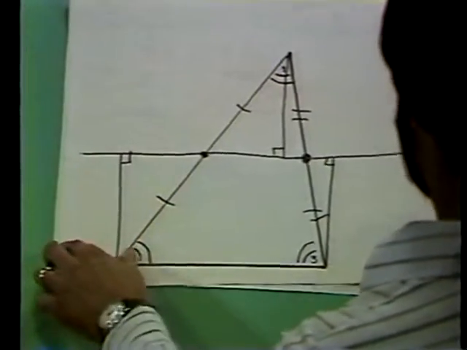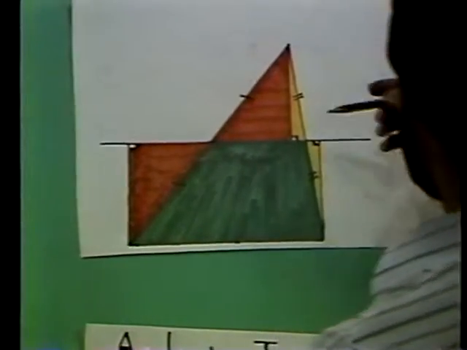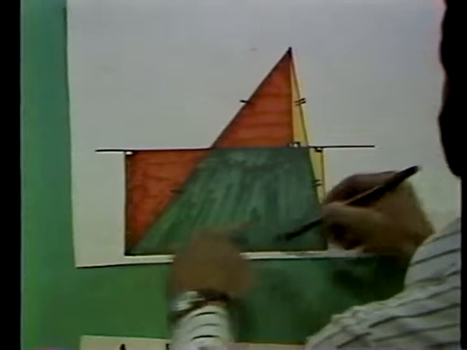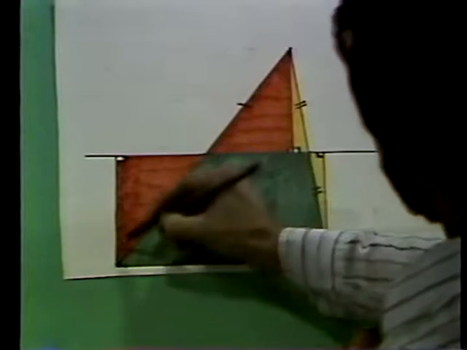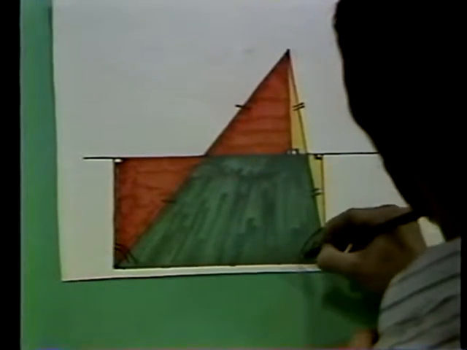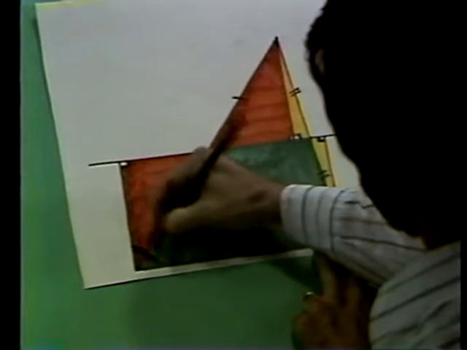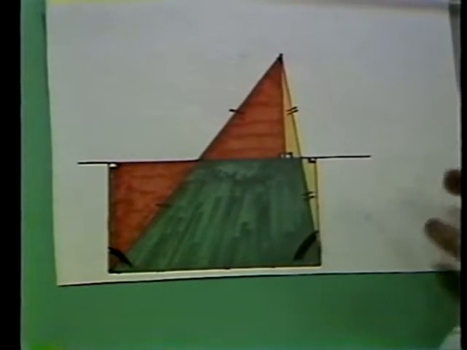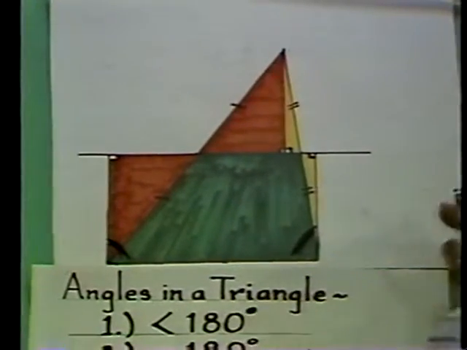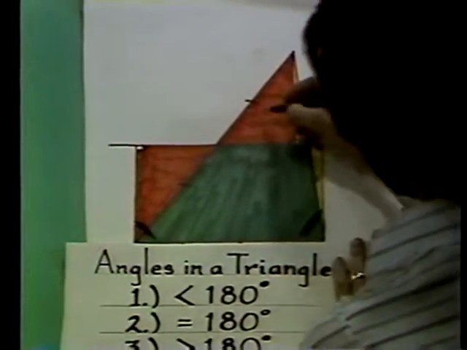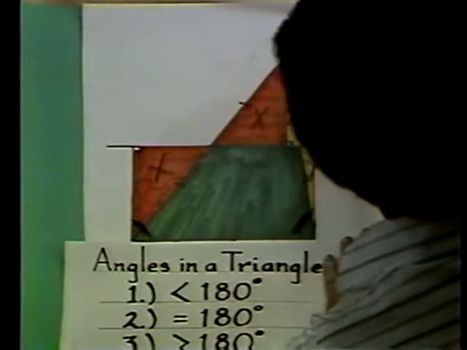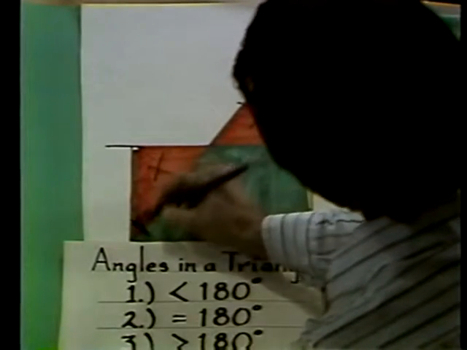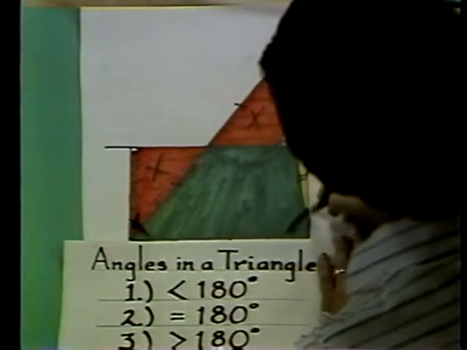Now, I've got this done in color, so I may as well take a look at it in color. Stands out a bit better. What you have on the bottom is one of those figures that Zachary was talking about. It's called an isosceles birectangle. The summit angles, here and here, must either be less than 90 degrees or greater than 90 degrees, or equal to 90 degrees, depending on the 3 original assumptions. By using congruent triangles, he was able to show this triangle is congruent to this one is congruent to this one, and therefore, this angle here is reproduced down here, and this angle up at the top is reproduced down here.